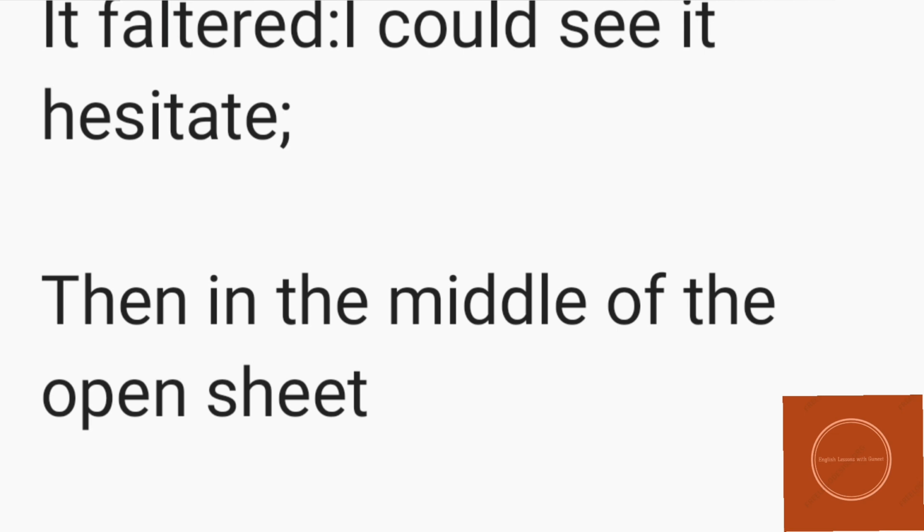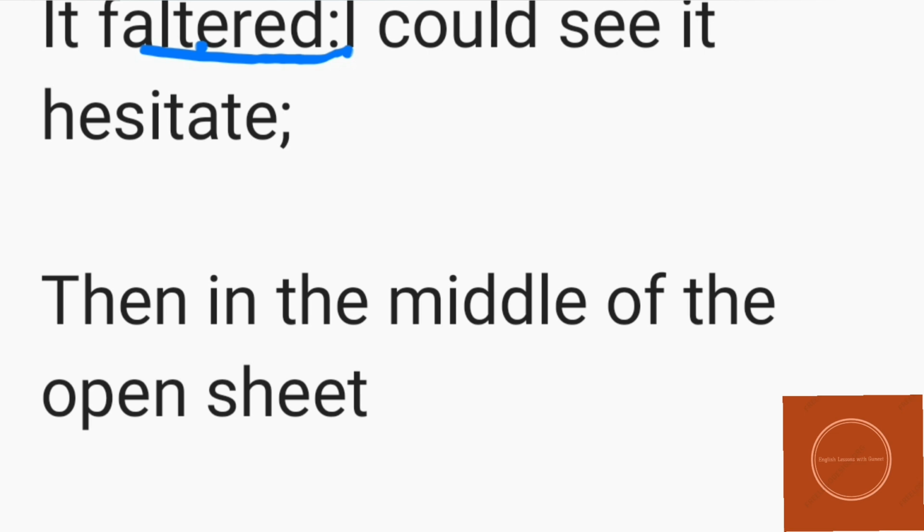It faltered, I could see it hesitate. The meaning of faltered is that it just stumbled over something. So the poet is saying that I could see that the mite was stuck by something and I could see it hesitating. Then in the middle of the open sheet, cowered down in desperation to accept whatever I accorded it of fate.